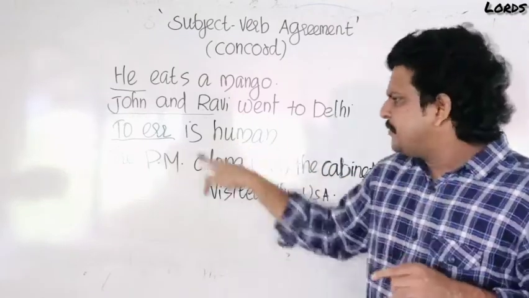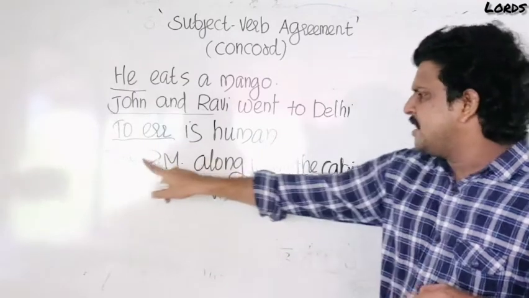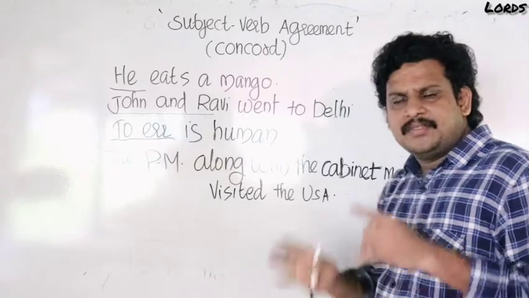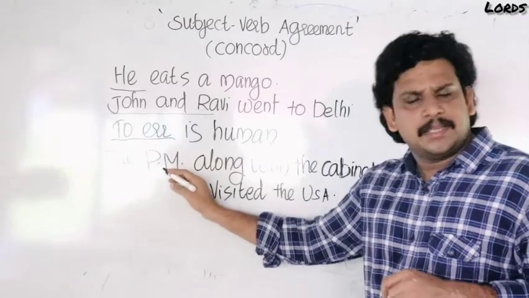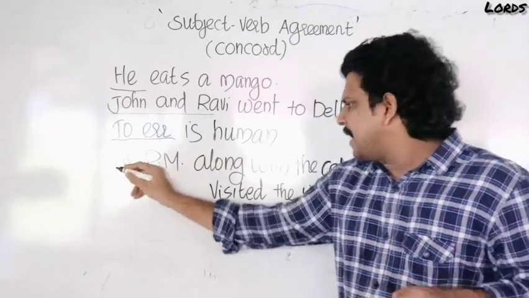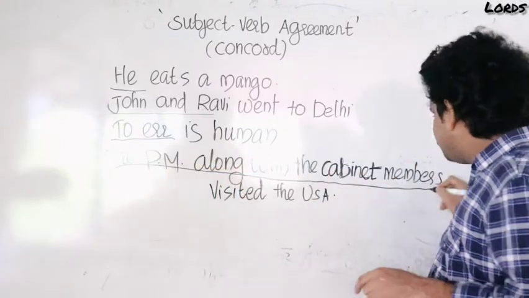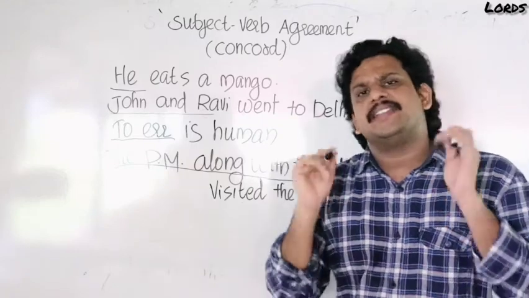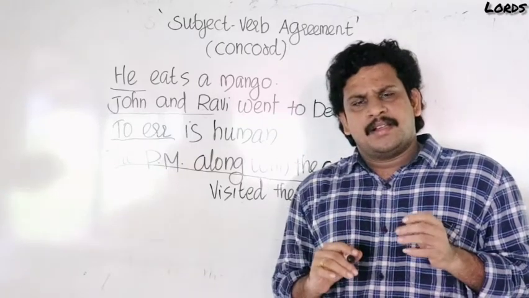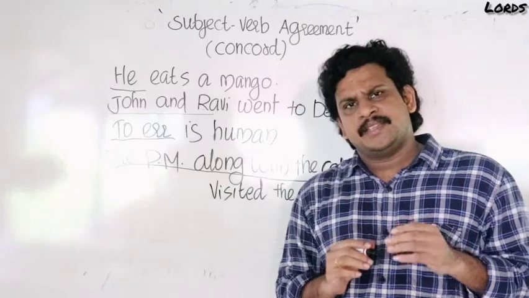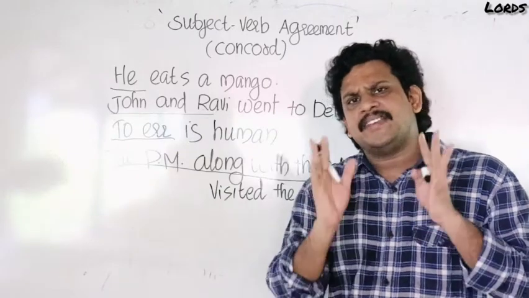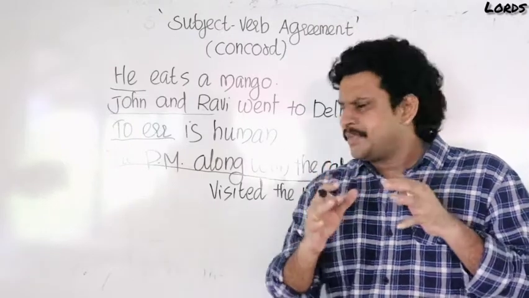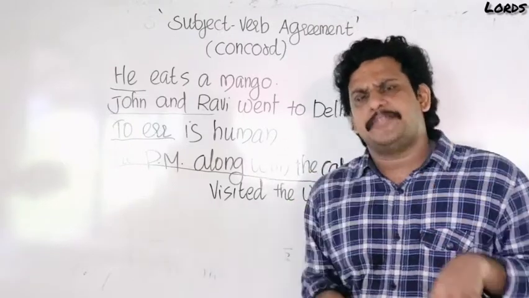I will tell you. Before that, identify the subject in this sentence. The Prime Minister along with the cabinet members visited the USA. Which is the subject here? Is it the Prime Minister? No. The Prime Minister along with the cabinet members is the subject here. How can we identify the subject? Have you heard the word verb? If you want to identify the subject, you have to identify the verb first. That is the best method to identify a subject.